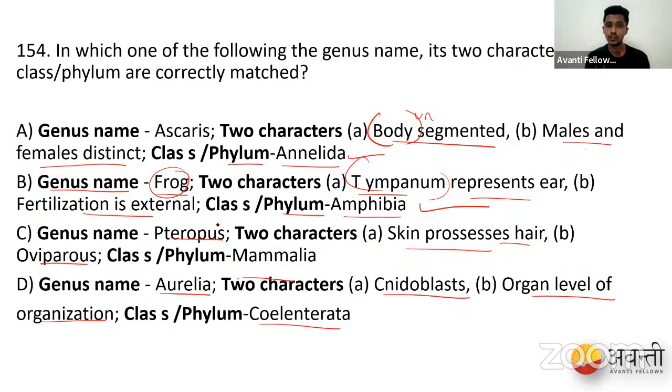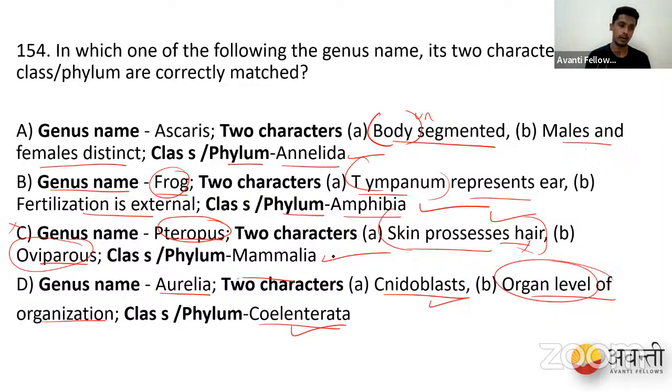Next one: Pteropus are nothing but bats, large bats. Usually the skin possesses hair. This is also correct. Are they oviparous? No, they are viviparous, and they belong to Mammalia. So this option is wrong because of the oviparity. Aurelia, the jellyfishes, which are coelenterates, correct. They have nidoblasts, correct. Are they organ level of organization? No, they are tissue level of organization.